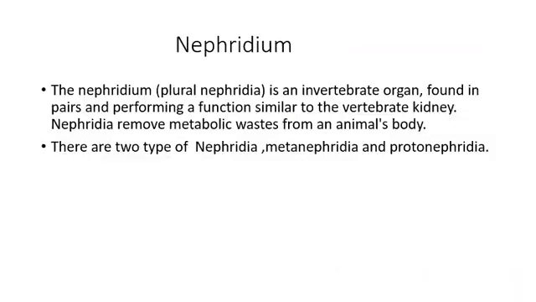Nephridium is another structure which is found in many invertebrate organisms, which functions as their kidney. The nephridium is an invertebrate kidney organ found in pairs and performing a function similar to the vertebrate kidney. Nephridia remove metabolic waste from the animal's body. Okay, there are two types of nephridia, protonephridia and metanephridia. You may be knowing it. What is the difference between protonephridia and